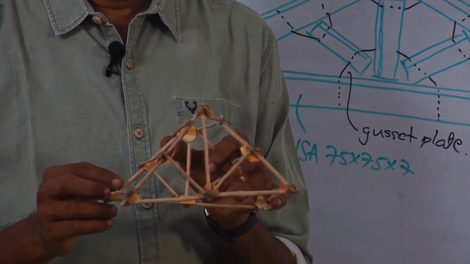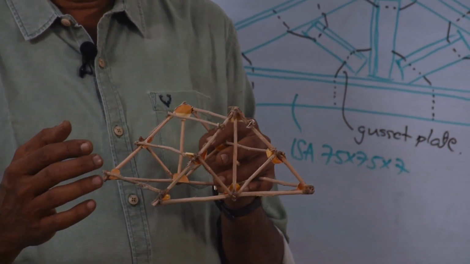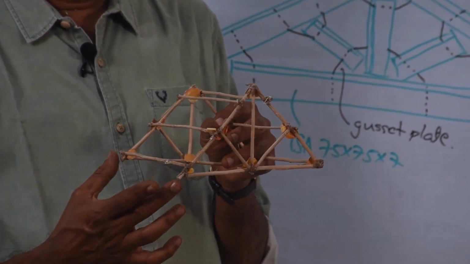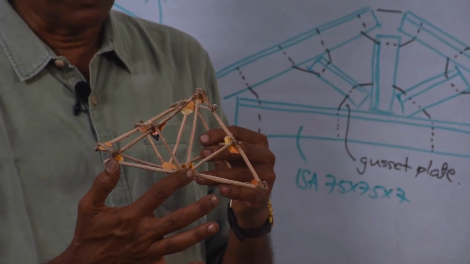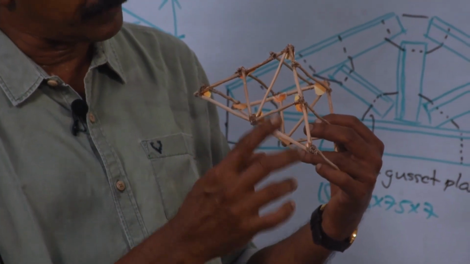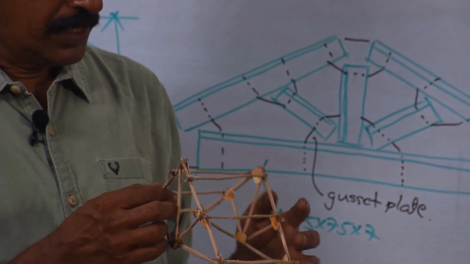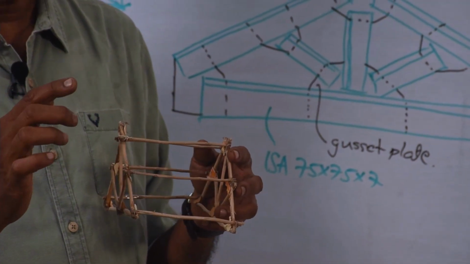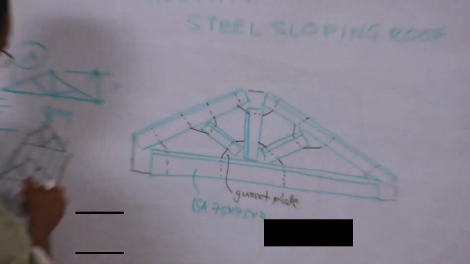Now, I will show a model which I have made. This is the truss I made. Here you see 2 trusses are used because the length of the room is only this much. This is the span. So, all these members joined with the help of a gusset plate. I have shown with some other different color paper. Okay. So, gusset plates are used. These members are called purlin, P-U-R-L-I-N, purlin.